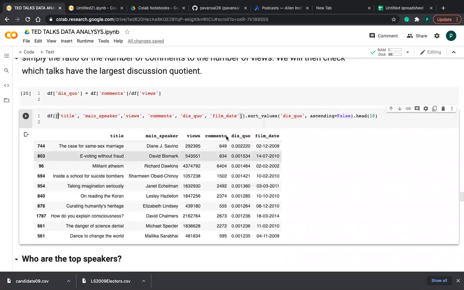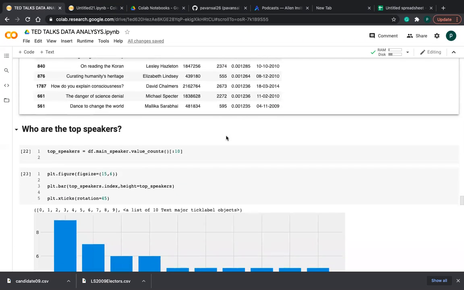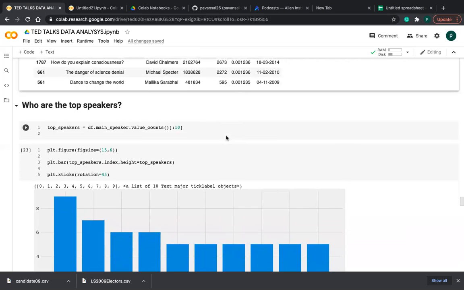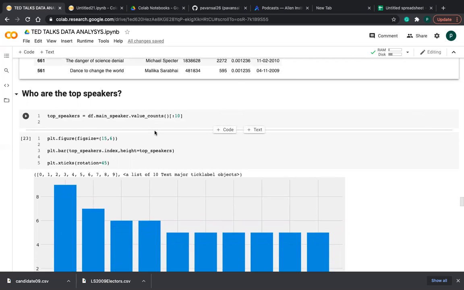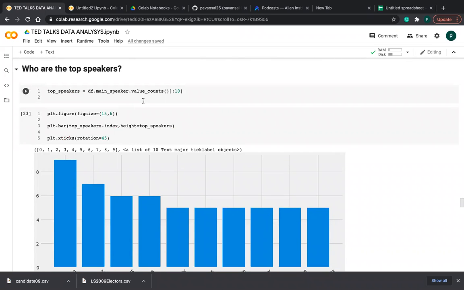So after, I want to know who the top speakers are. We know from that bar plot, but I want to know the speakers. Who are the top speakers? I am taking this variable equal to df dot main speaker. This is the feature, friends. And which speaker has more views? I am taking only top 10. So I am visualizing these top speakers using a bar plot.